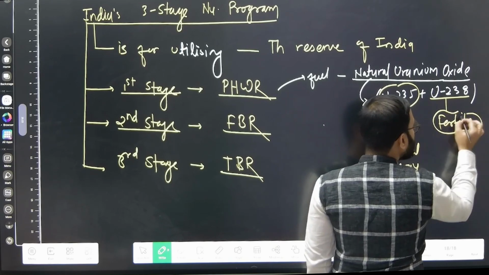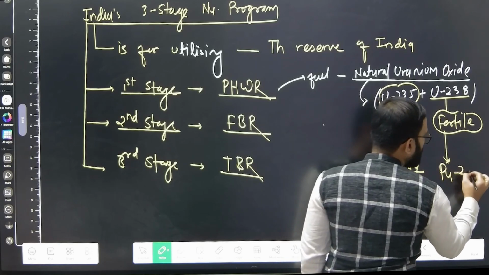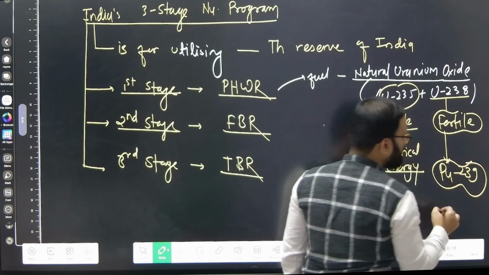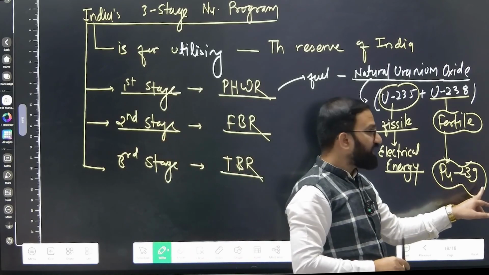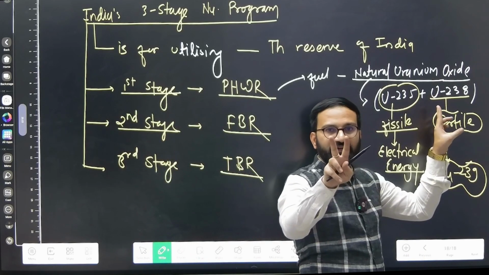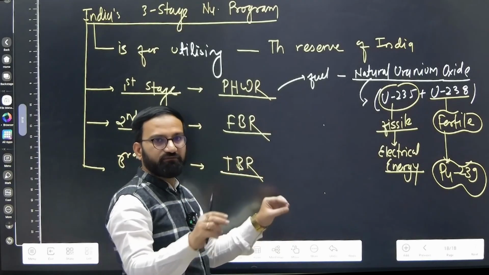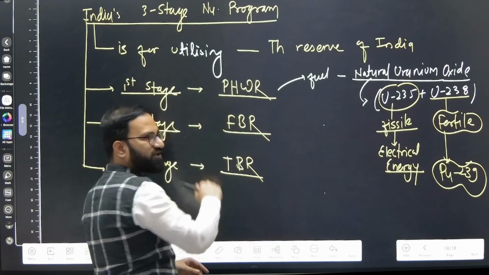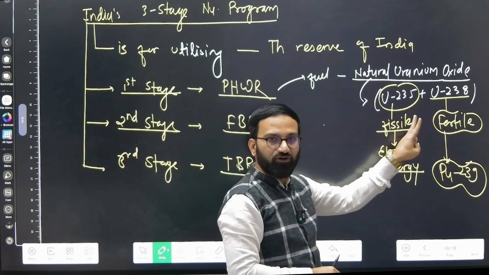So due to that, we are going to convert this material as a what? Plutonium 239, remember that. And this is what? This is fissile material. Now it means two processes going on in the first stage. Right now in India, all the nuclear power plants are running under the first stage, remember that, first stage. It means two processes are right now going on in our nuclear power plant.